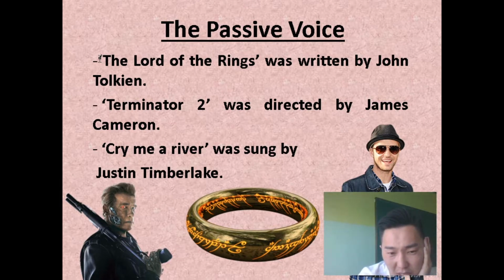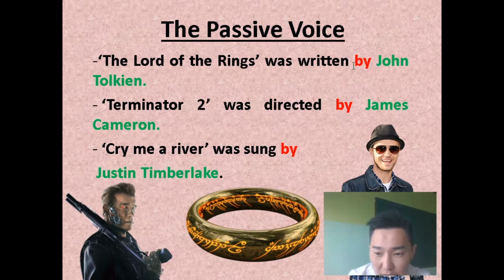Let's read. The Lord of the Rings was written by John Tolkien. Terminator 2, the second movie, was directed by James Cameron. And Cry Me a River was sung by Justin Timberlake. Here, pay attention that the agents are John Tolkien, James Cameron, and Justin Timberlake.